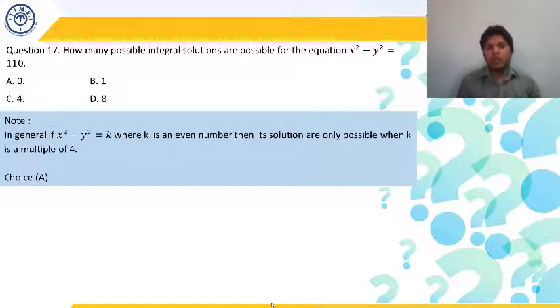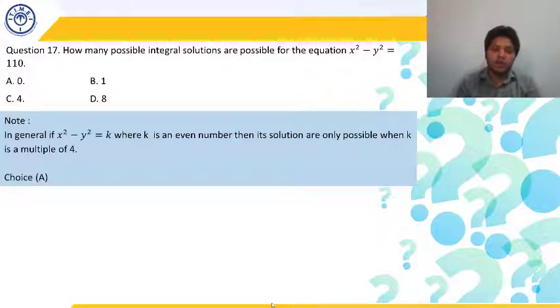So for them to give an integer solution, whenever x square minus y square is equal to k is given and k is an even number, then that k has to be a multiple of 4. Then only both of them will become even, then it can be possible. I hope it is clear. And if it's a multiple of 4, 1 2 will go that side, 1 2 will go that side, and both of them will become even, and even plus even is again even, and now we can get the possible integral solutions. I hope it is clear.